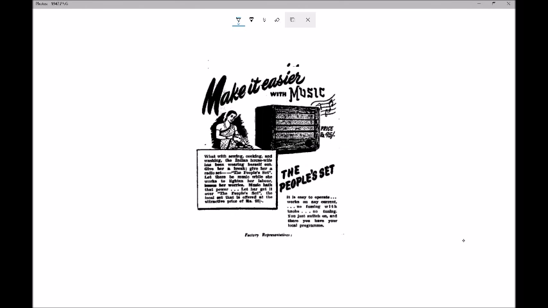The first thing that I noticed, this is the one from 1947, is that it has an eye-grabbing phrase that pulls the reader in. After that, I also see that there's a description describing the ad's purpose or exigency. Then I also see that they have images to make it a little easier for the readers to understand the purpose of the ad. So we see here, since it's an ad for a music box or radio, that they have a picture of the radio here, and they have a picture of their primary consumer, which seems to be an Indian housewife.